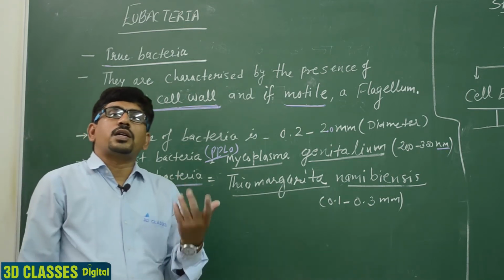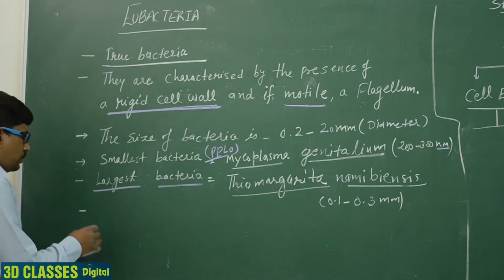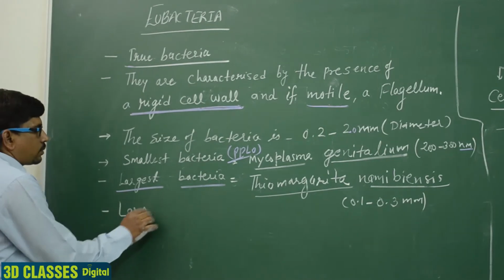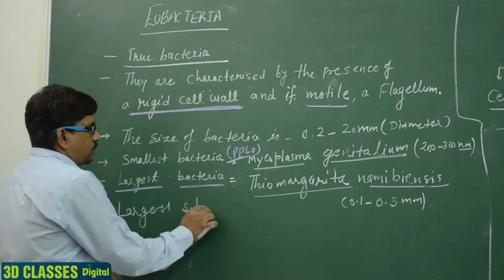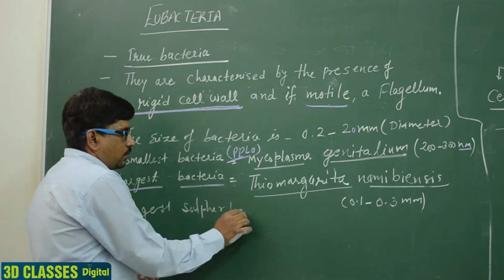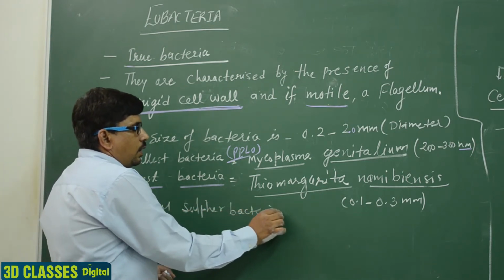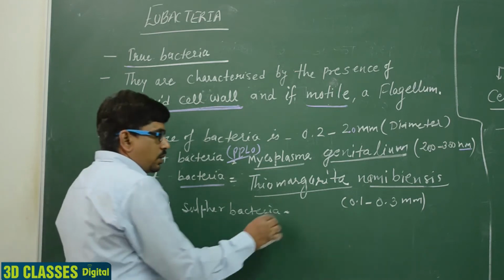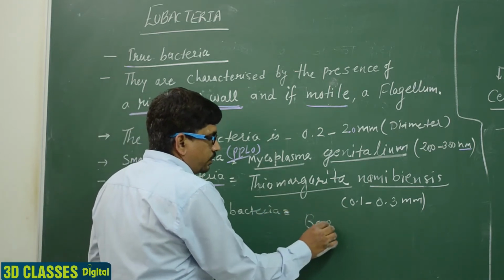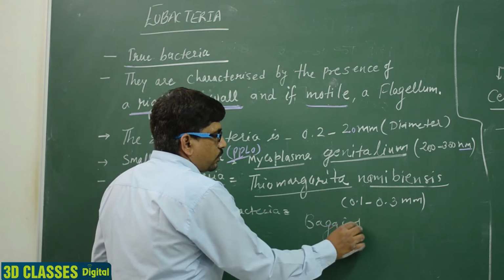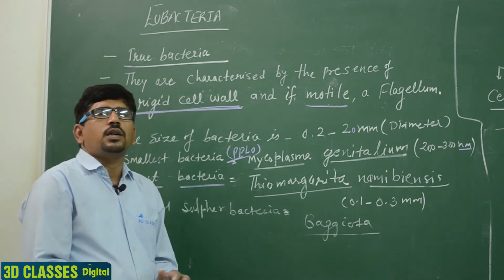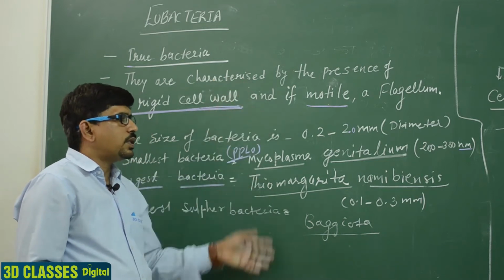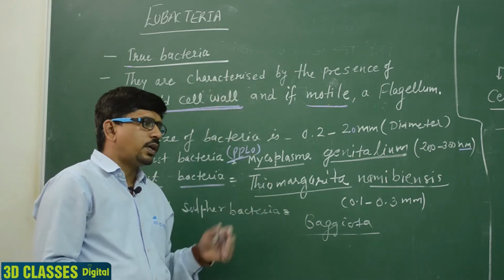And the largest sulfur bacteria is Beggiatoa. We discussed earlier that the largest sulfur bacteria is Beggiatoa. These are the bacteria that are present.